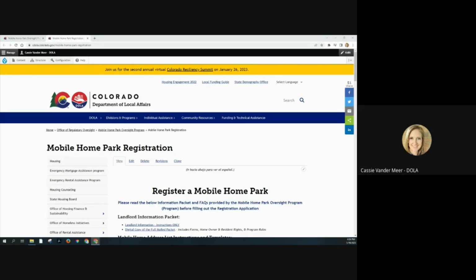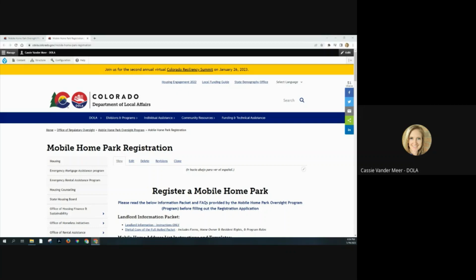Before beginning the online registration form, there are a couple of items to note. First, confirm you are within 60 days of your expiration date. The program will not accept registration renewals more than 60 days before an expiration, and the online form will prohibit you from submitting a new registration if it is too early. And by 60 days, we do mean calendar days. So for instance, if your registration expires February 1st of this year, you wouldn't have been able to submit before December 3rd of 2022. For March 1st, it would not have been earlier than December 31st of 2022, and so on.